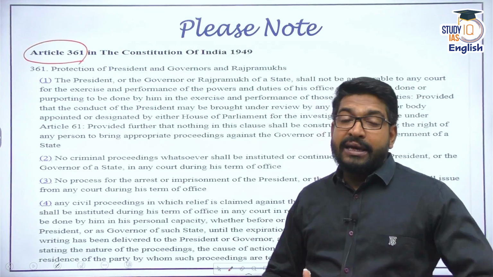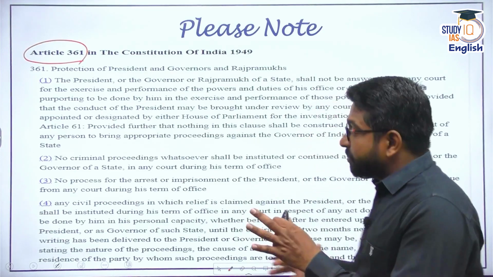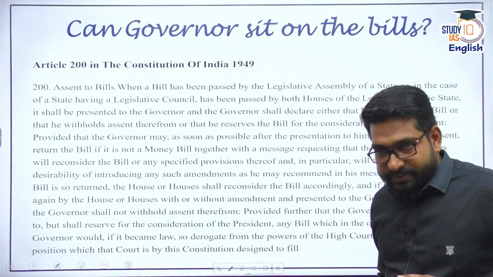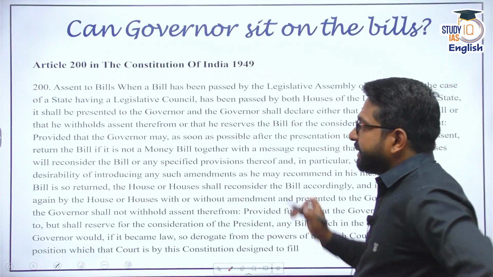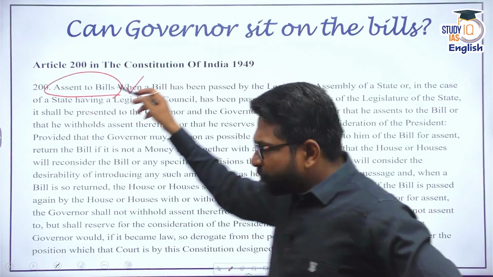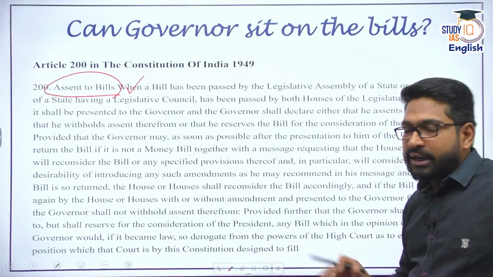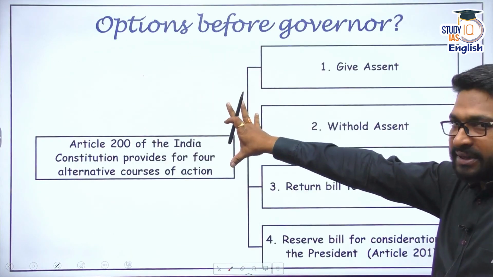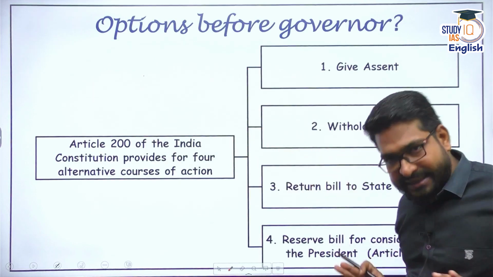Now what exactly is the bone of contention here? The bone of contention is Article 200. Article 200 gives powers to assent the bill to the governor. When you go through the details of this particular article, you will basically find a structure something like this.